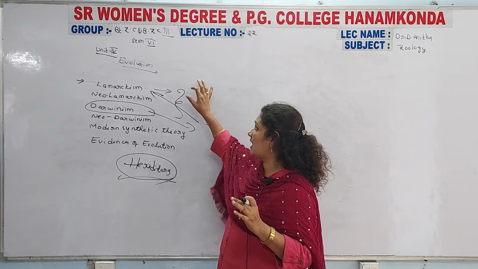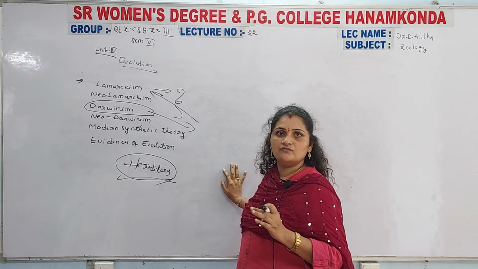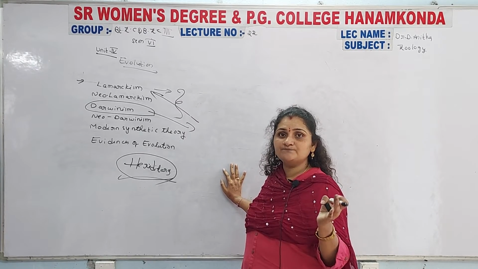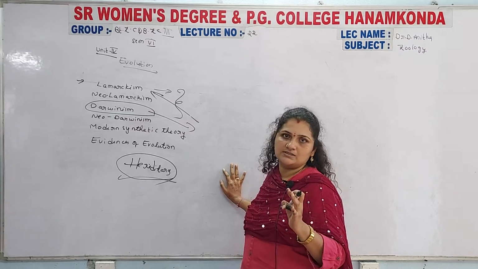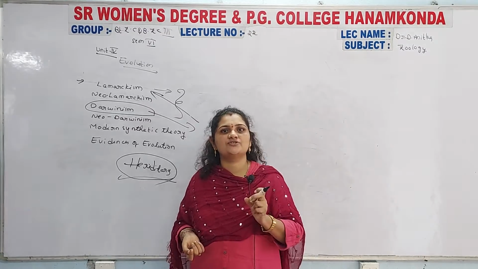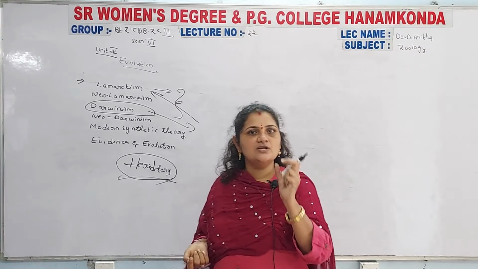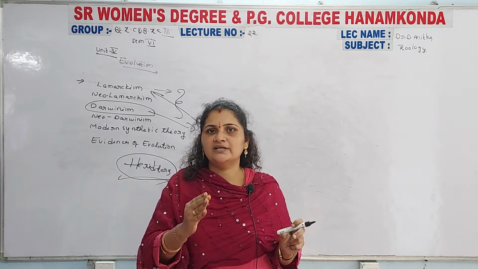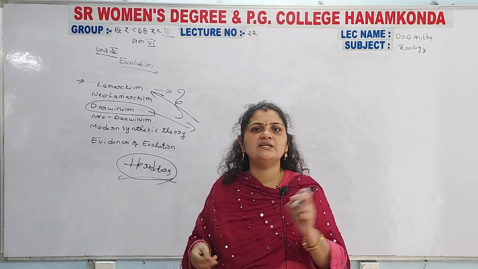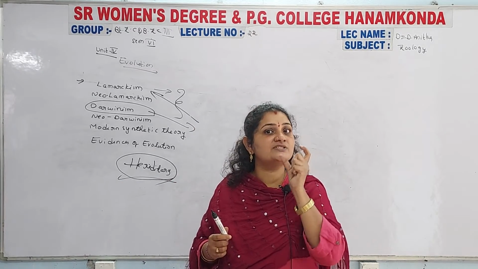So that was Lamarckism. But Darwinism coincided with Mendelian laws. The Mendelian laws are completely based upon genetical structure. Each and every character is passed from the previous generation to the younger generation, and that occurs with the help of the structure of the genes only.